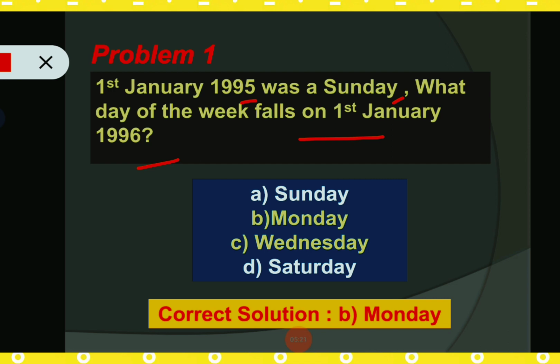So here we can see our four options for this problem: Sunday, Monday, Wednesday and Saturday. And the correct answer for this question is Monday, that is option number B. Now move on to the next slide for the solution of this problem.